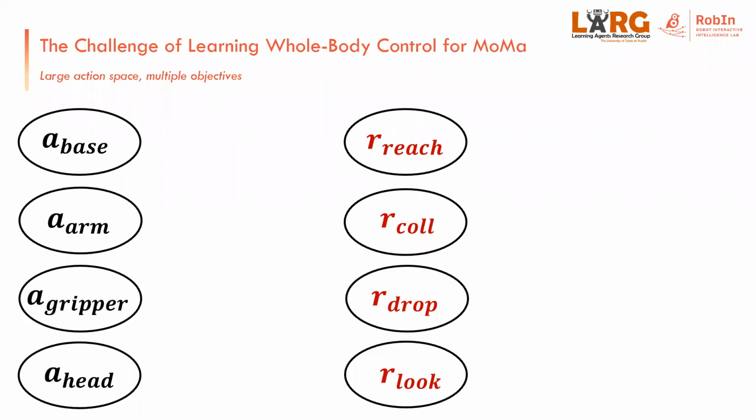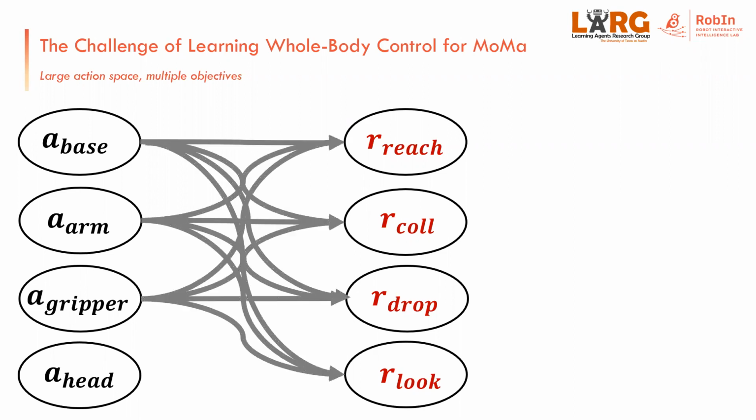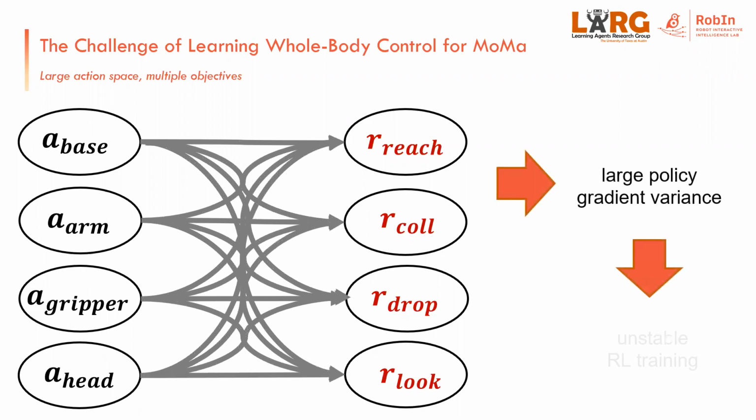When reinforcement learning algorithms are applied to solve mobile manipulation tasks, the policy is typically updated using the sum of the reward terms. Such an update process implicitly assumes that all dimensions of the action space play a role in all of the reward terms that the agent can obtain. In these conditions, common policy learning algorithms fail due to the large variance in the policy gradient computation, resulting in unstable training.